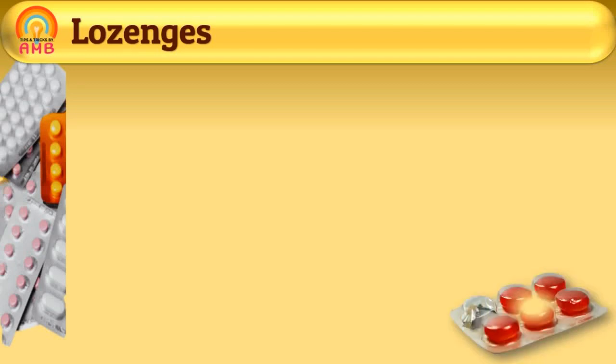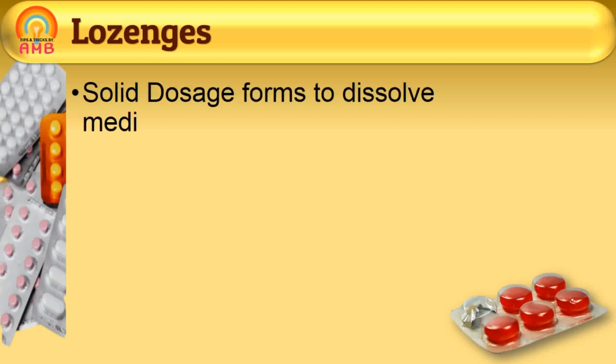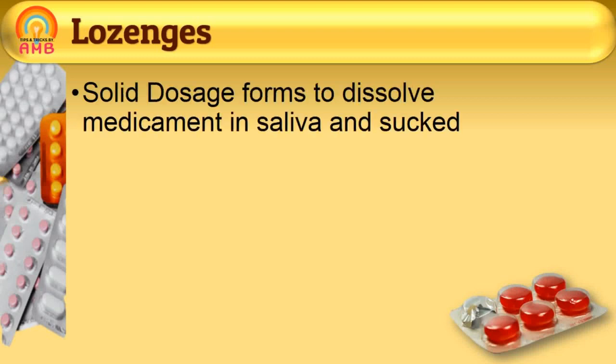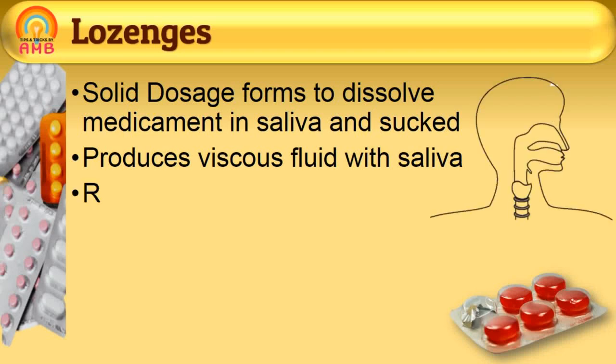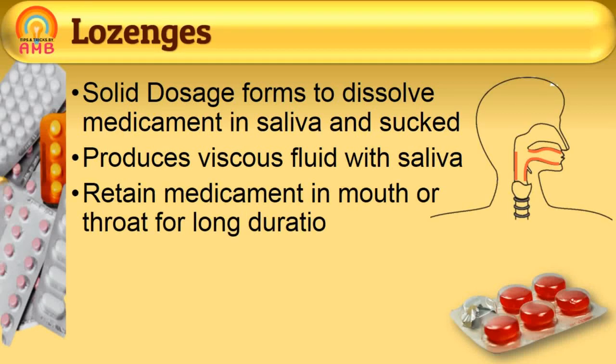Next solid dosage form we are going to discuss is lozenges. Lozenges are the solid dosage forms available in variety of shapes intended to dissolve the medicament in saliva and be sucked. It produces a viscous liquid with saliva which retains the medicament in the mouth cavity or throat for a long duration.